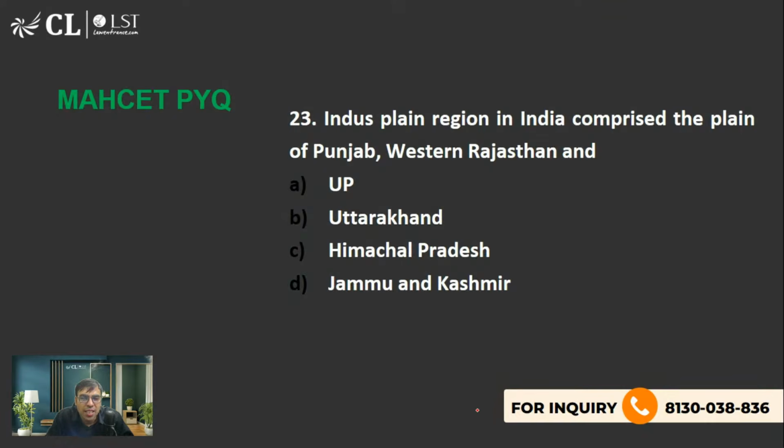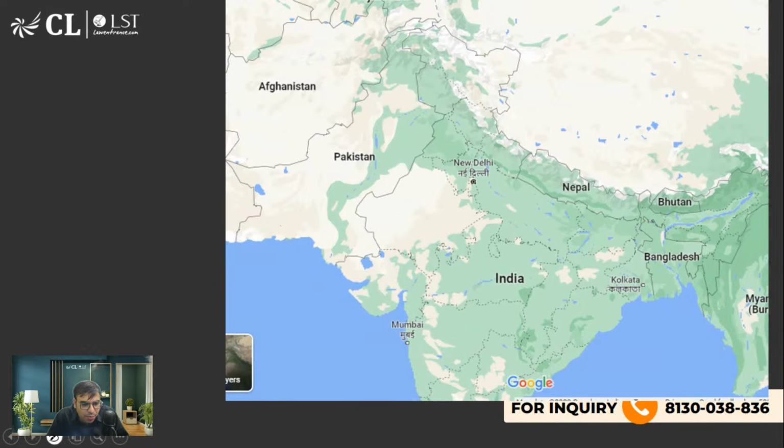Next: the Indus Plain region in India comprises the plains of Punjab, Western Ghat, and Western Rajasthan. This we have done, but let me have a revision of that. The right answer is option D, Jammu and Kashmir. We have already discussed this. This is a revision.